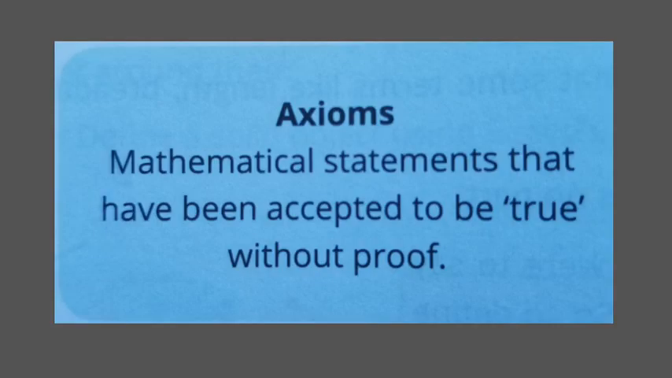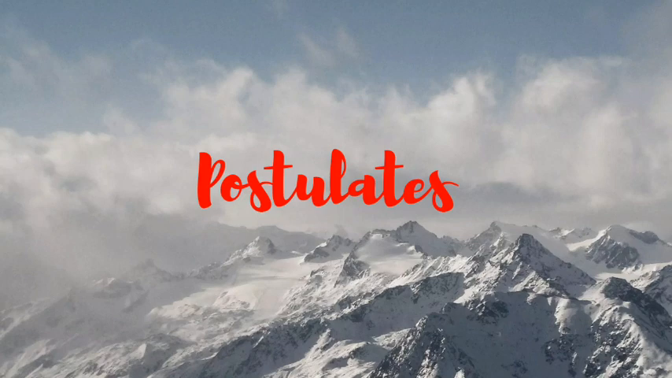First, let us study about axioms. Axioms are mathematical statements that have been accepted to be true without any proof. An axiom is a mathematical statement that, without proof, is accepted as a true statement. That is an axiom. Okay.